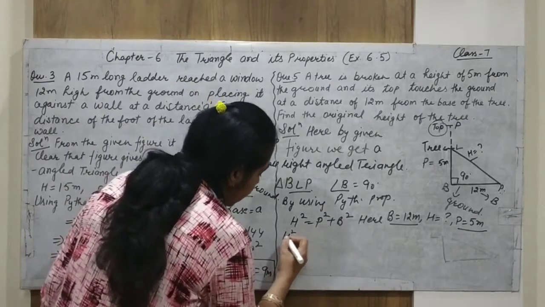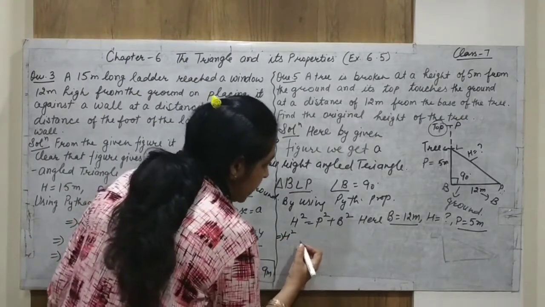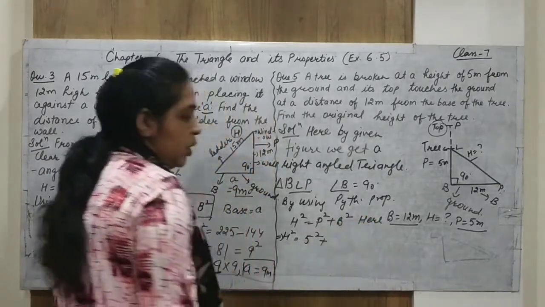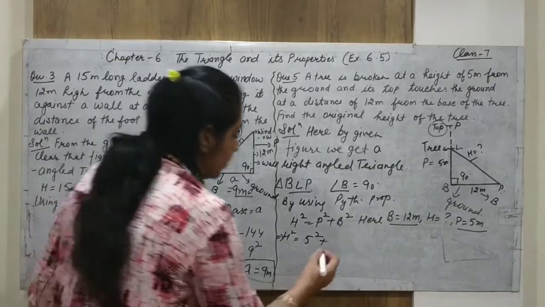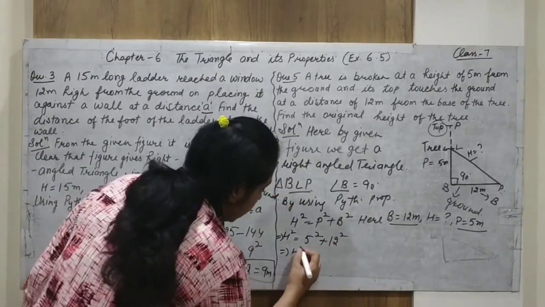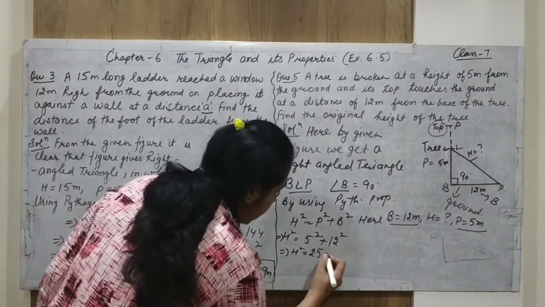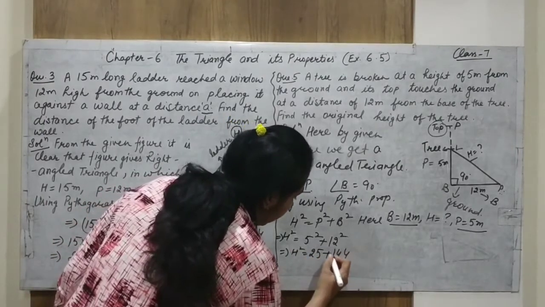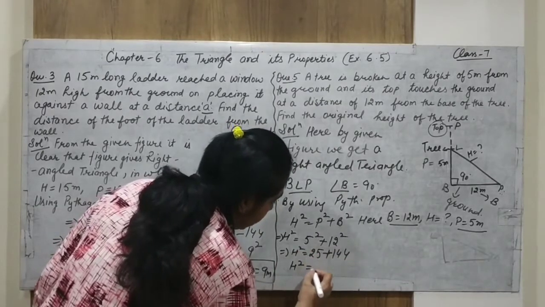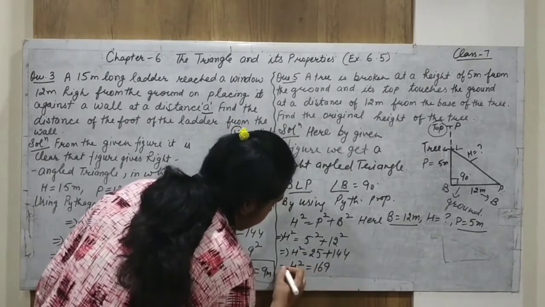So H square is equal to P square, which is 5 square, plus base. What is base? 12. So 12 square. So H square is equal to 25 plus 144. So H square is equal to 169.